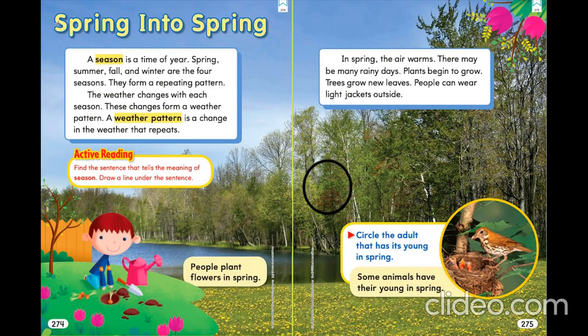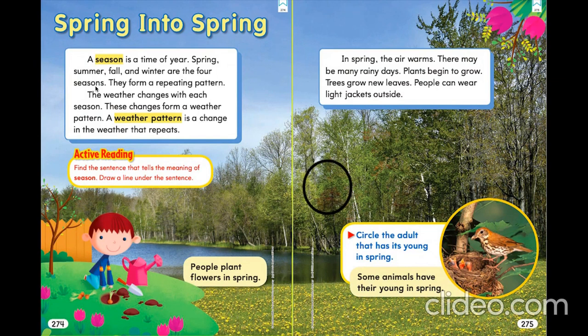So let's talk about the first season, and that's spring. Let's see what is spring. A season is the time of year. Spring, summer, fall, and winter are the four seasons. So we have four seasons, and those are spring, summer, fall, winter. And season is a time of the year, which means we don't have one season for the entire year, we have four seasons. And they form a repeating pattern.